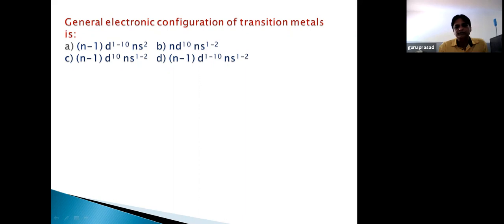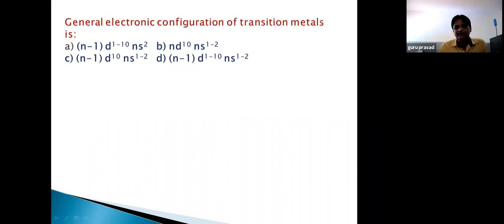Similarly, copper would be 3d9 4s2. But if you write the electronic configuration of chromium and copper like this, it will be wrong, because chromium and copper are less reactive and more stable.